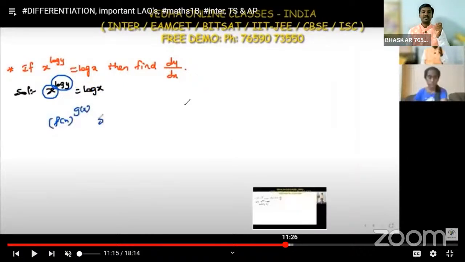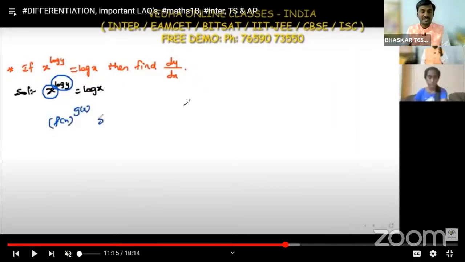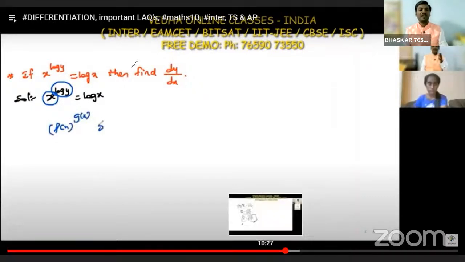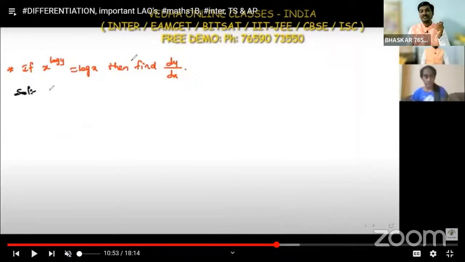If we go to the next question, this is also one of the most important question methods. The method is very, very important. The question is: x to the power log y is equal to log x, then find dy by dx. Whenever we have a question like x to the power log y, which means variable to the power variable, we apply the method of logarithmic differentiation. In this model we have 3-4 other important questions also. Whenever you observe something like this, you apply logarithmic differentiation.